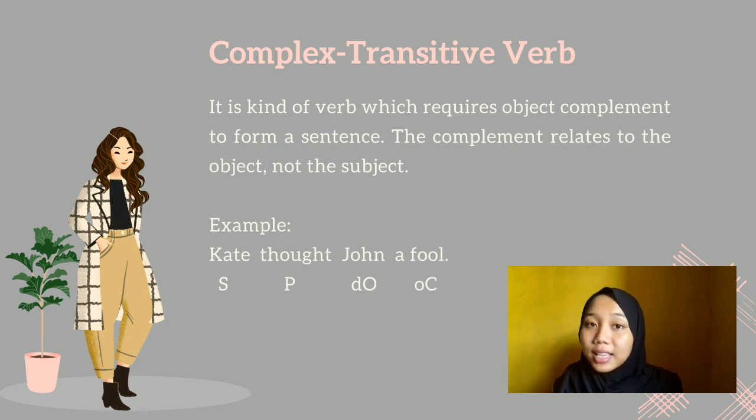So let's look at the example: Kate told John a fool. Kate here is the subject, told is the verb, and John here is the direct object. And then a fool is the object complement which describes the object John. So the function of a fool here is to describe or give more explanation about the object John.